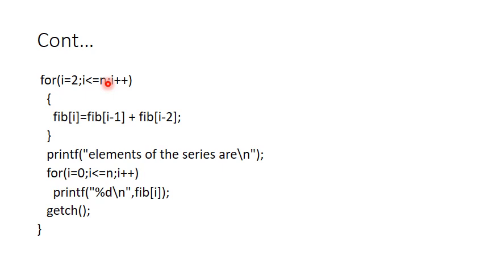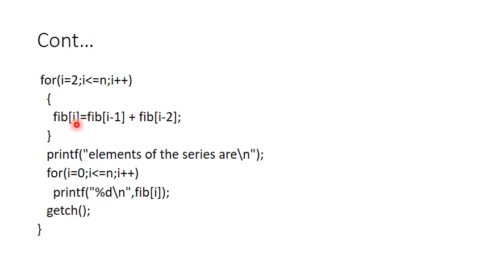Therefore, he has entered some value, and that value will always be less than 100. Let us take it as 10. Since the two values fib of 0 and fib of 1 are already defined, fib of 0 is defined as 0 and fib of 1 is defined as 1, you are supposed to calculate a new element which starts from fib of 2.